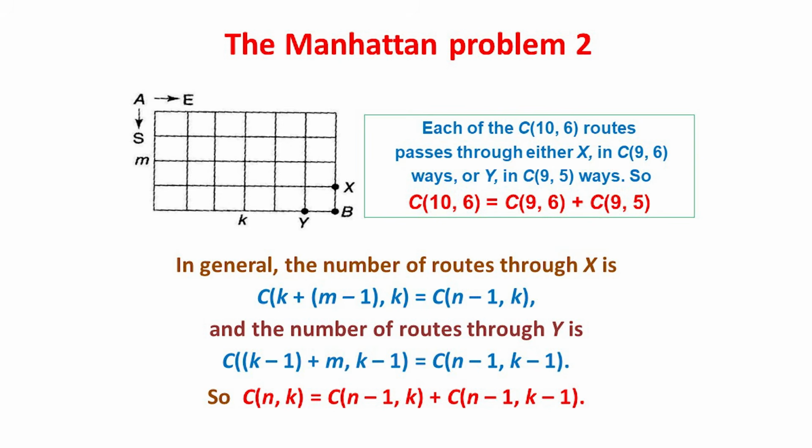Adding these together then gives us C(n,k) equals C(n−1,k) plus C(n−1,k−1), which is rule 2. And with that unusual way of proving these two rules, I thank you for listening.